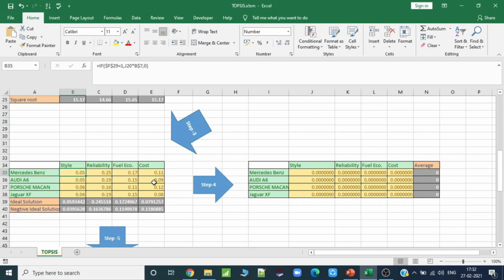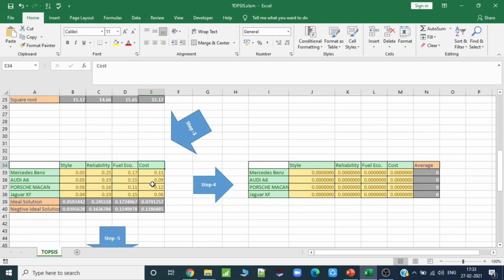So after this matrix, we will take the best part in the style. Style should be maximum. So the maximum of all these values will be your ideal solution, and the minimum of all these values will be your negative ideal solution. I have already discussed in our slides that the ideal solution is the one which is the best among all the things. So 0.059, or we can say 0.06, is our ideal solution for style. Similarly, 0.24 or 0.25 is our reliability ideal solution. Fuel economics is 0.17, but for cost.